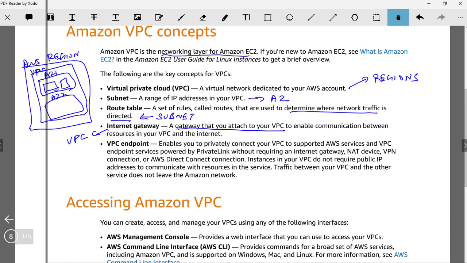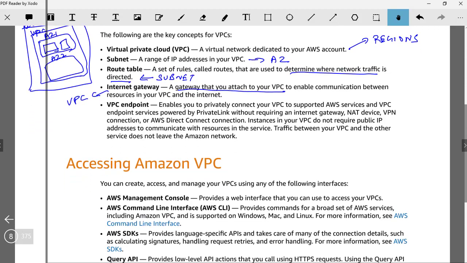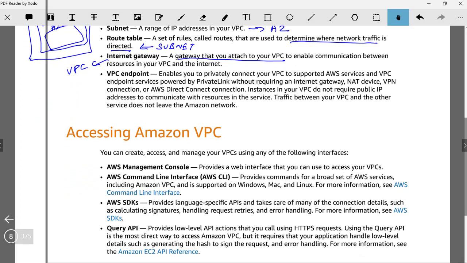Then we do have VPC endpoints. We will cover them later. Let's cover the basics first. Then coming to accessing Amazon VPC, again, it would be similar. We will do it today itself from the AWS console. We'll see how a VPC can be created through the AWS console. Everything behind the scenes is an API. So we have an API, and then we have CLI commands and SDKs. It's a generic way of how you can access any AWS resource, so Amazon VPC can be accessed in a similar way.